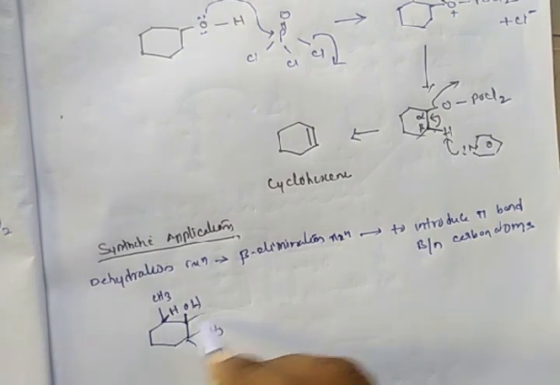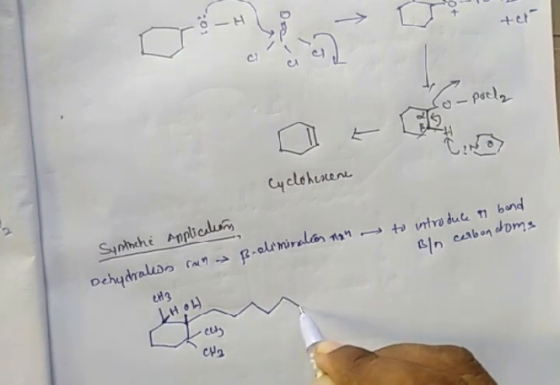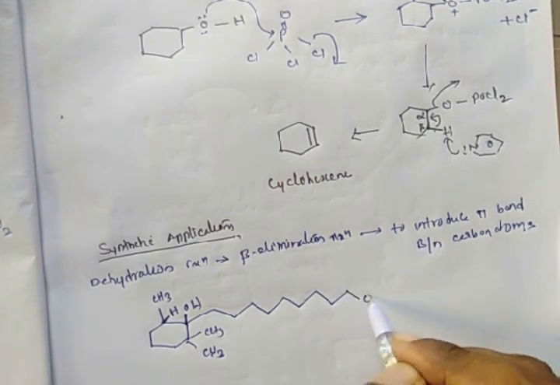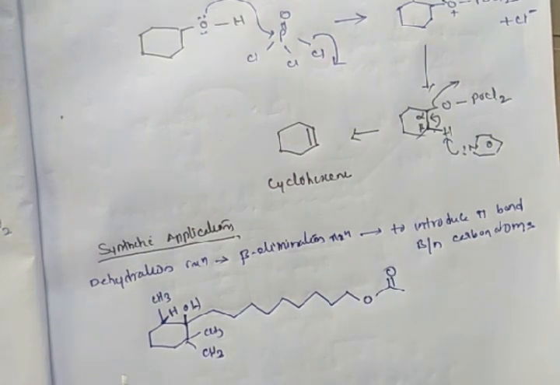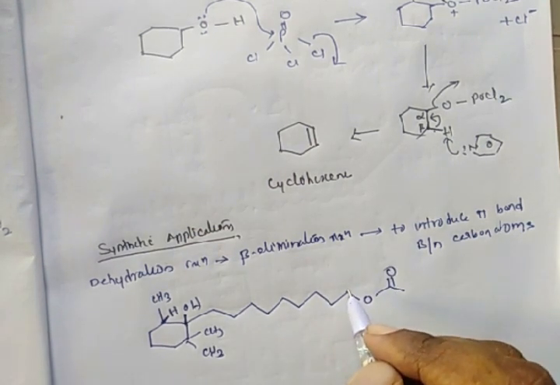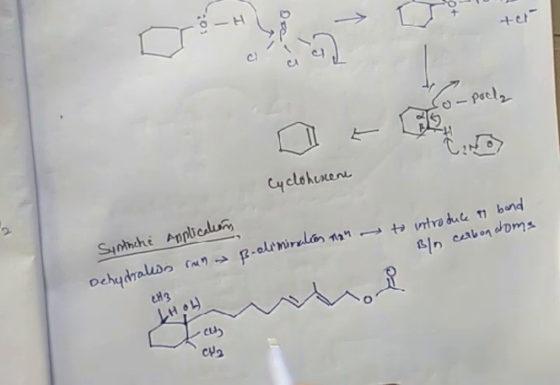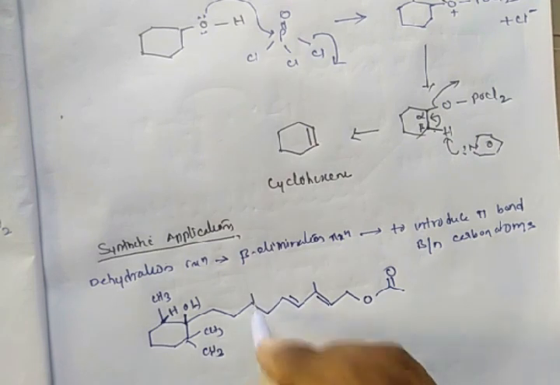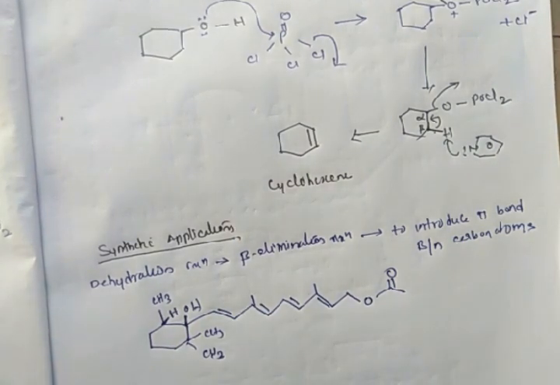There is 1, 2, 3, 4, 5. Double bond O. Here a single bond, there is a double bond here, a double bond here, a double bond here. So whenever you treat this molecule with